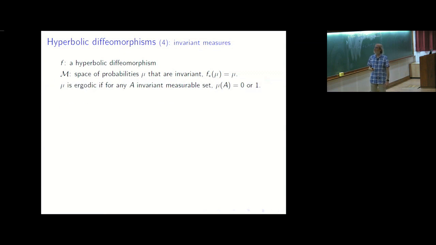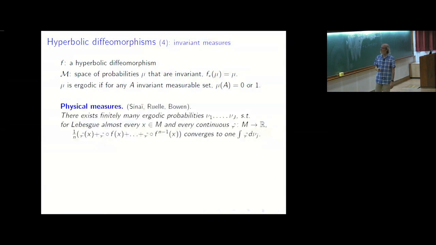So Stefano mentioned the physical measures and said that it's a big question to know if they exist. But in the uniformly hyperbolic case, it always exists. So you have, as in Palis's conjecture, a finite number of ergodic probabilities such that Lebesgue almost every point in the manifold, when you average its forward orbit, converges to one of the probabilities.